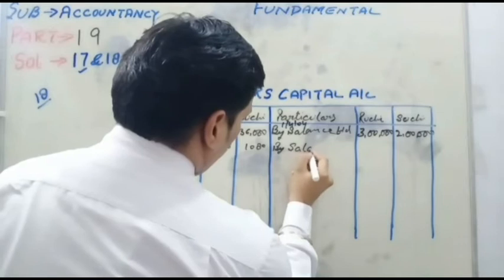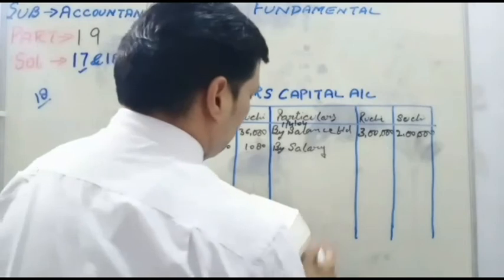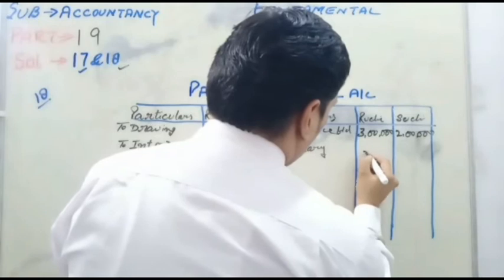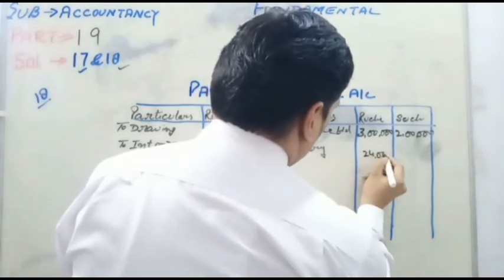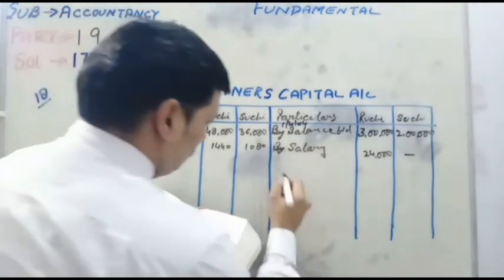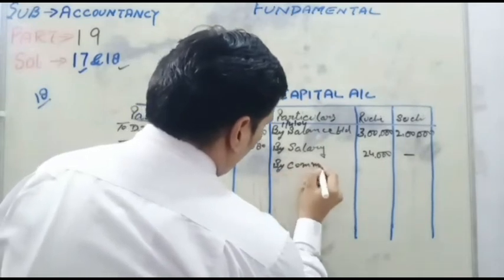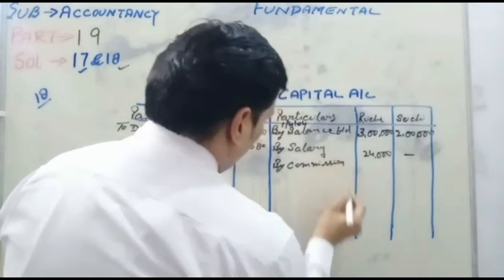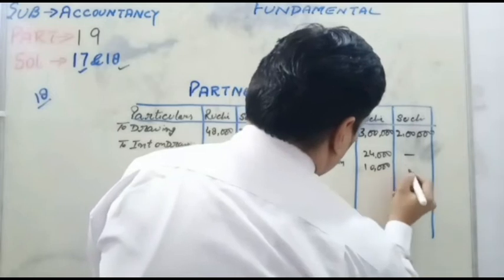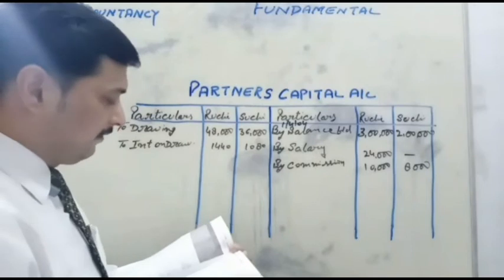Next, salary of partner, by salary. It is the income for the partner. Ruchi is getting a salary of 2000 per month, so 2000 multiplied by 12 is 24,000. And Suchi is not getting a salary. Next is the partner's commission. By commission, both partners are getting a commission from the firm: 10,000 and 8,000.